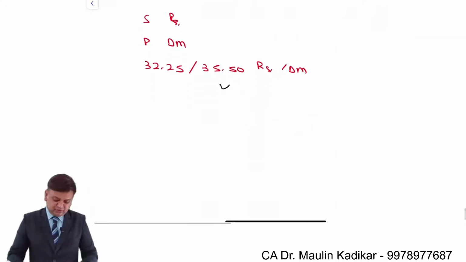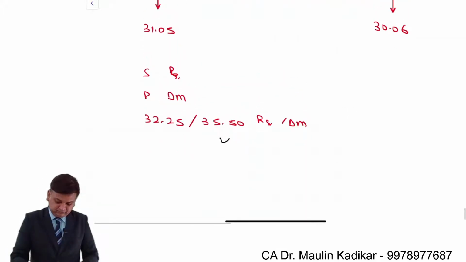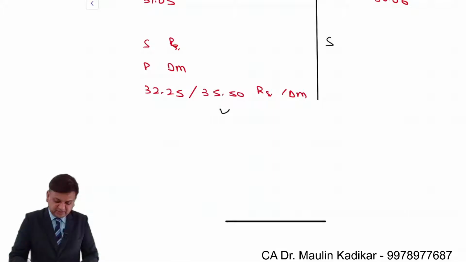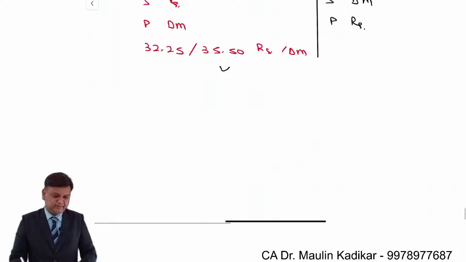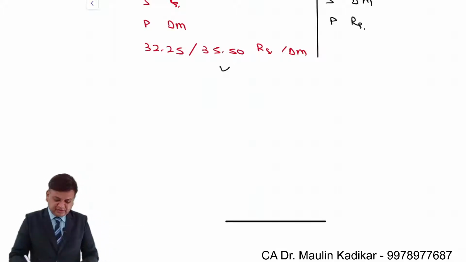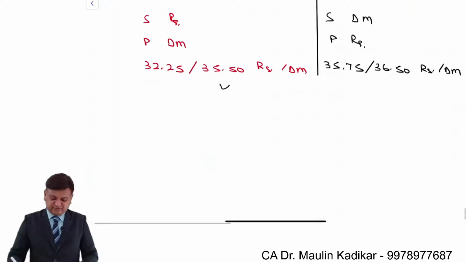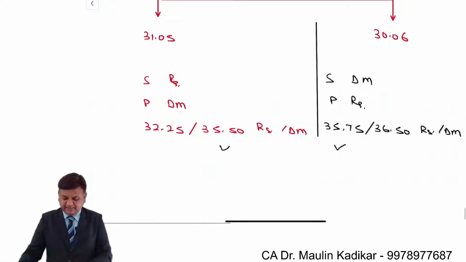And for 30th of June it will be conversion of the DM into rupees. So it is sell of DM and purchase of rupees. So it is 35.75 slash 36.5 rupees per Dutch mark. So this is the rate which will be applicable.